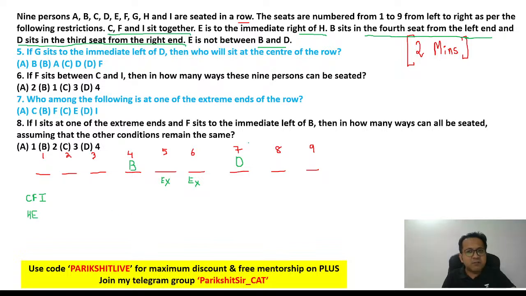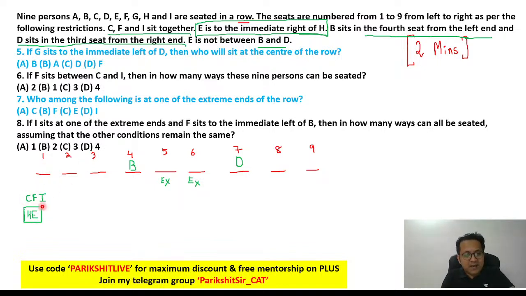There was one more statement before this: E is to the immediate right of H. Can you see that statement? Now think about it. E and H are together, immediate right, and C, F and I are together. E and H cannot be at 1, 2, 3. Why? Because if E and H occupy, let's say, 1, 2 or 3, where will CFI go?